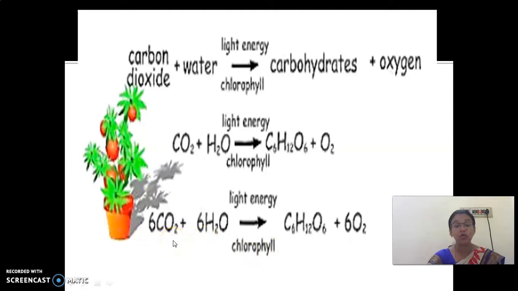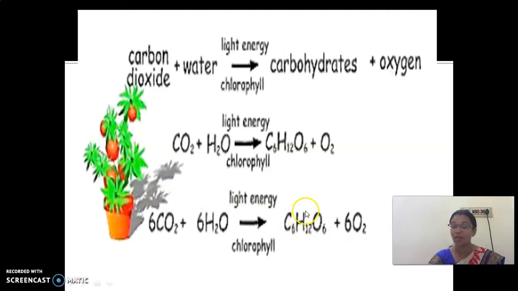These numbers are given to balance the equation. This equation is called a chemical equation, children. In chemical equations, balancing is important. Both sides have to be equal. If it is not equal, the reaction does not take place. Look here, 6CO2. Why this 6? We have C6 here. To balance this, how many carbons are there? 6 carbons. The right-hand side and left-hand side must be equal. So 6 carbon, 6 carbon.